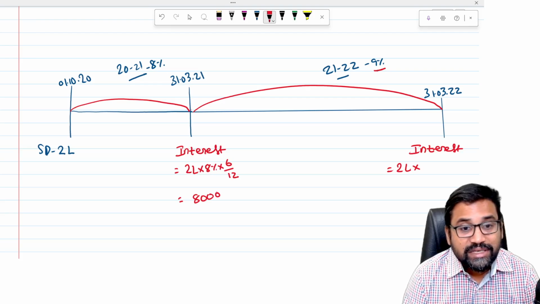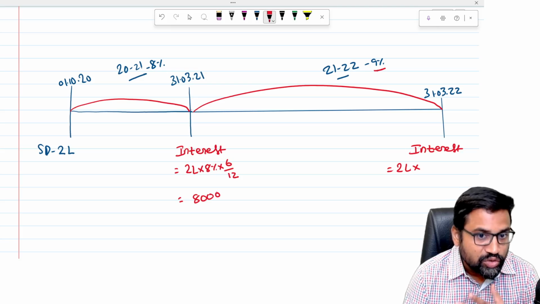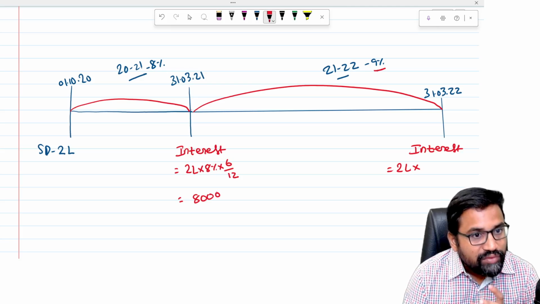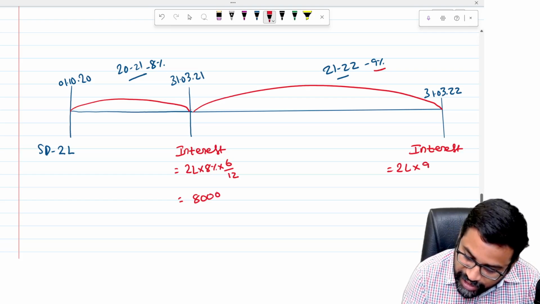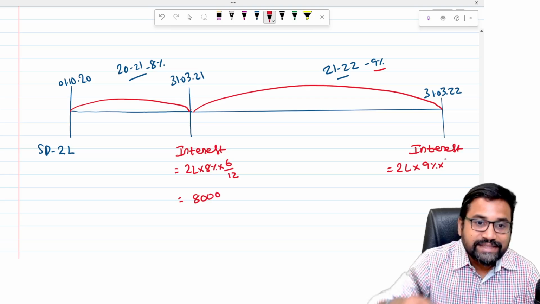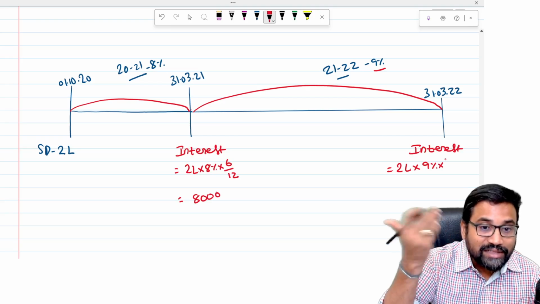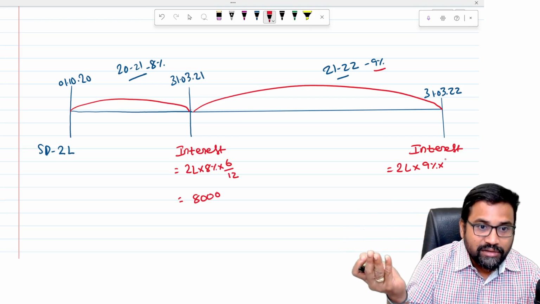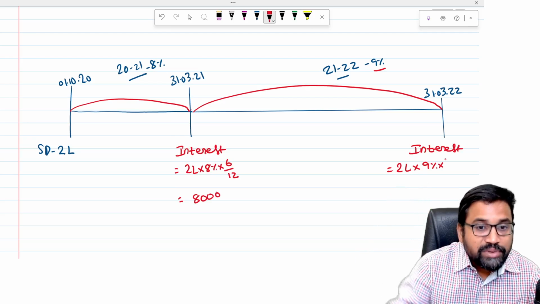See, that is decided by the state commission. In the absence of information given in the question, I assumed that whatever interest rate is given for 21-22 will be paid. So therefore 9%. See, there is no such thing as a fixed rate of interest being paid. Generally the bank rate or some other higher rate may also be paid. Or the bank rate means, for example, last year 8%, this year 9%. So 9% may be paid.